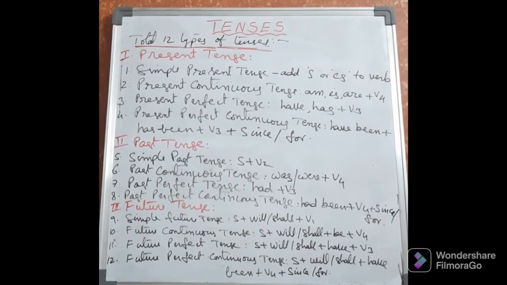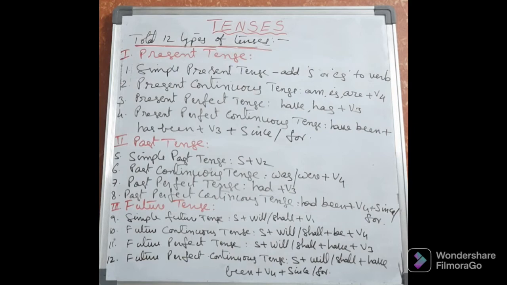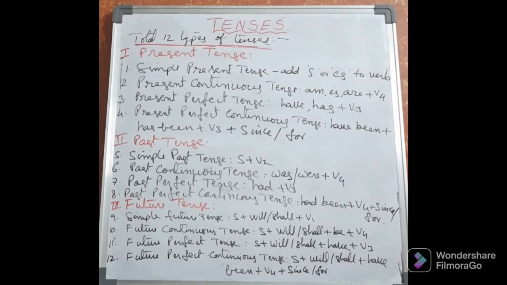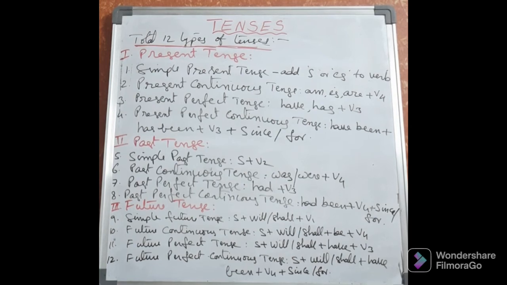I shall be playing a match next week by this time. Next week by this time I will be playing a match. Next week, in future, the work will be in progress. That is the type of sentence in the future continuous tense. Next, the third one, perfect tense. Which perfect? Future perfect. So in future perfect tense, in future the work will be completed perfectly.